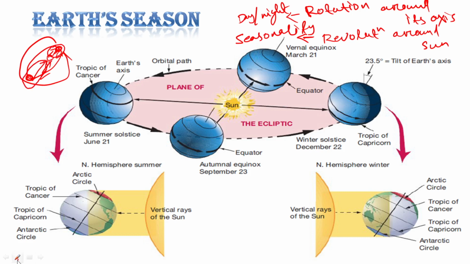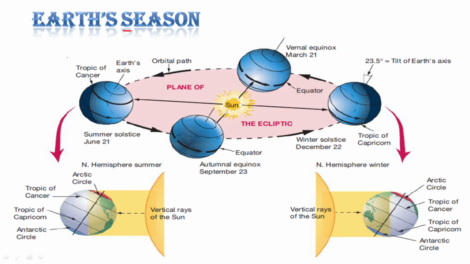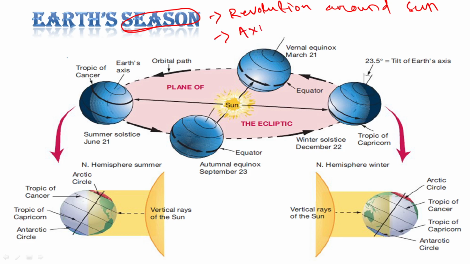Okay. So again, coming to the seasonality, what are the factors that control Earth's seasons? The first point, as I have told, is revolution around the Sun. It is the main factor. And what is the other factor? Earth's axial tilt is also another factor. How much degree? That is 23.5.